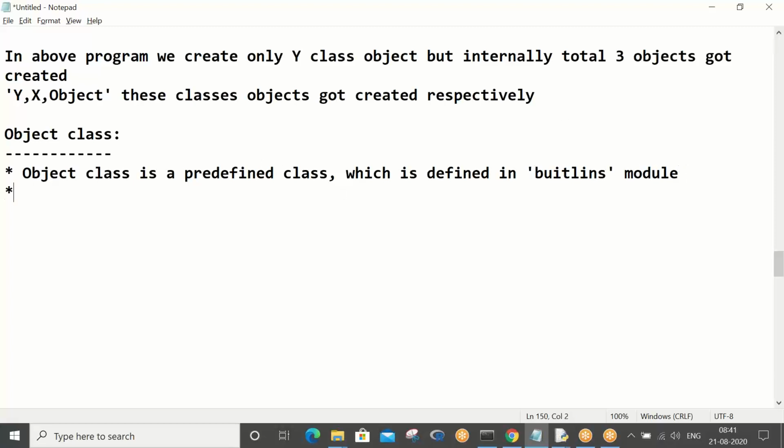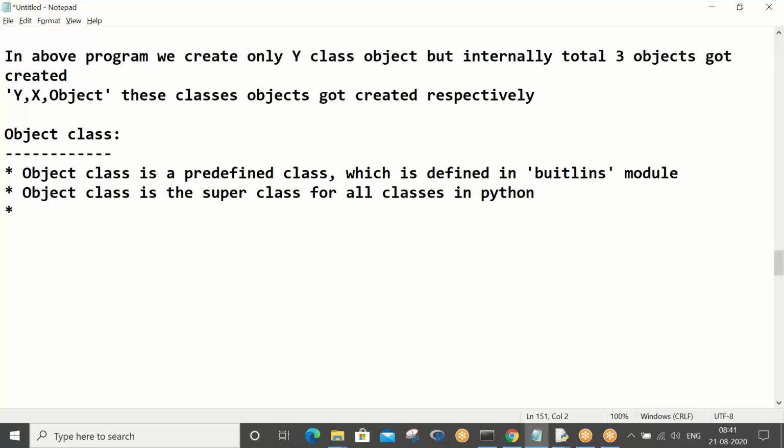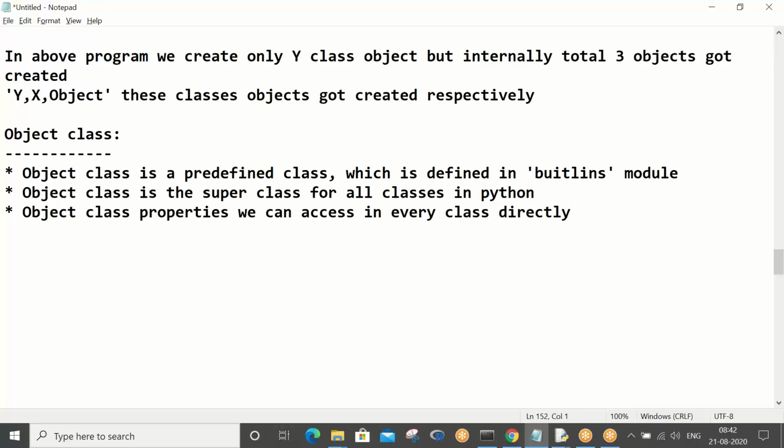In the early sessions we have understood this, right? So the object class is the super class for all classes in Python. That is a very important point. So if it is the super class for all classes in Python, the object class properties we can access in every class directly.